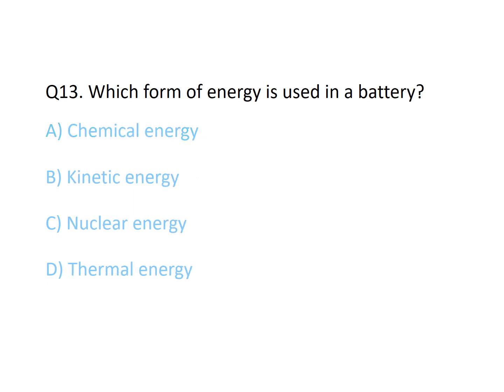Which form of energy is used in a battery? The correct option is A, chemical energy. Because in batteries we use the element lithium. So what is it? It is a chemical.